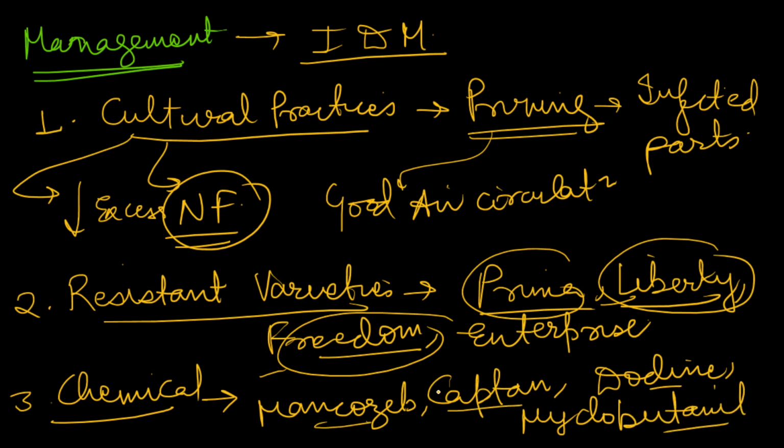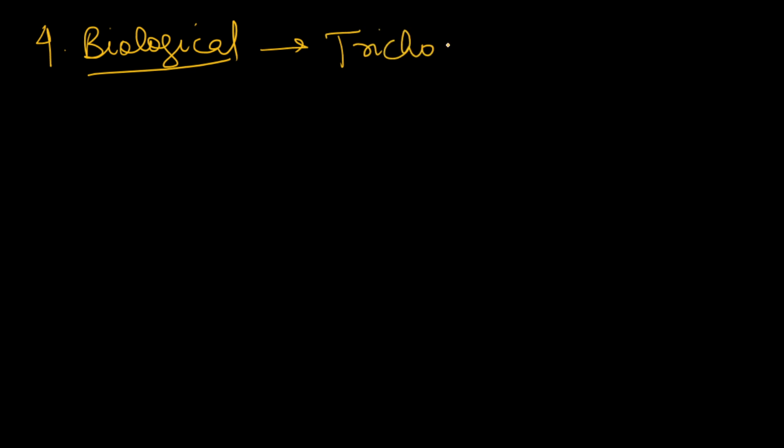Remember any one or two, and mention them there. Now you can also mention biological control. In biological control, we can use Trichoderma, either as a foliar application or as a soil inoculant. Trichoderma will be one of the best options.